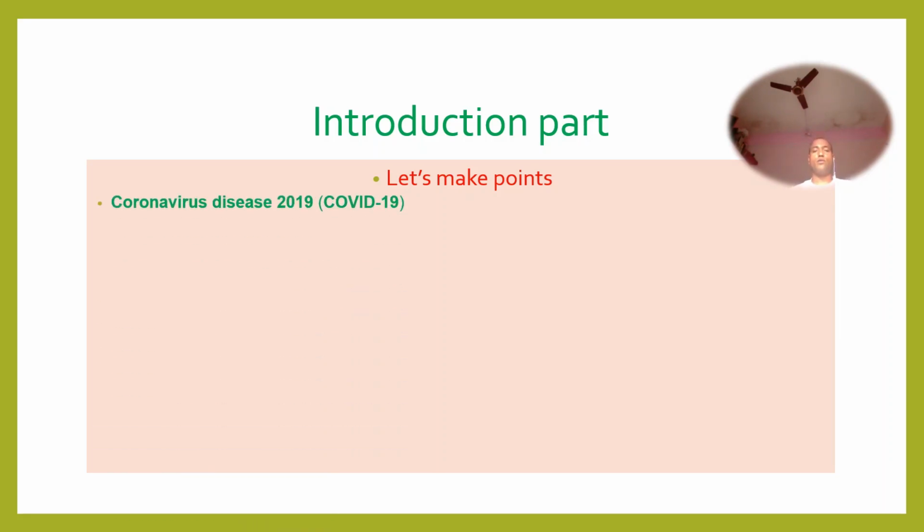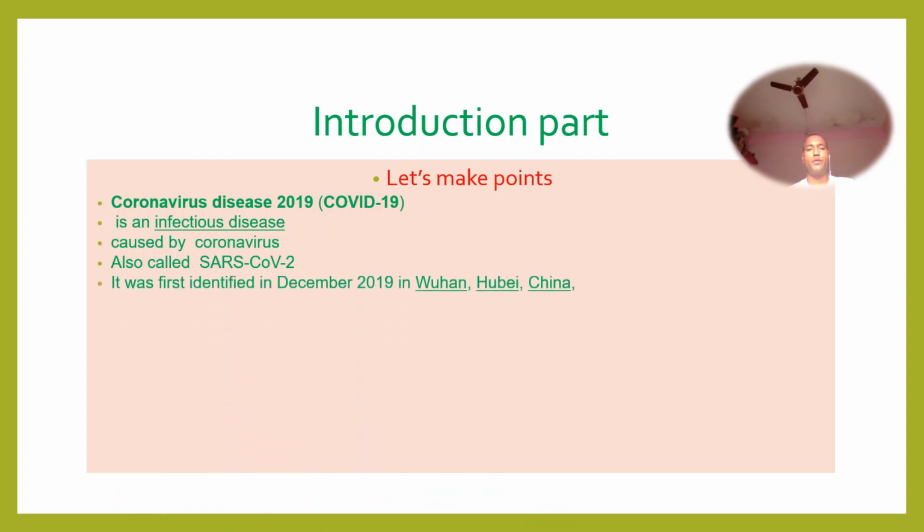Let's make points: coronavirus disease 2019, also known as COVID-19. It is an infectious disease. It is caused by coronavirus. It is also called SARS-CoV-2. It was first identified in December 2019 in Hubei in China.